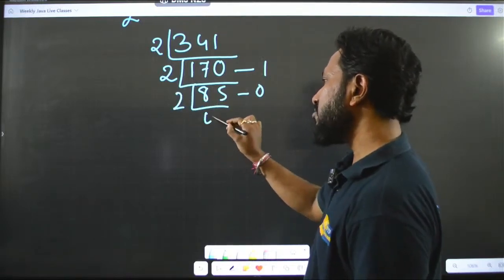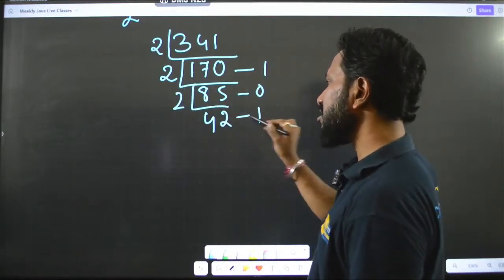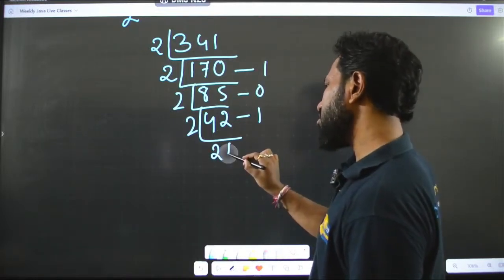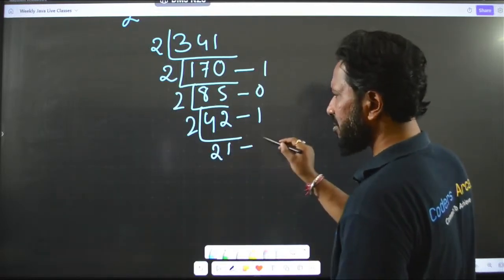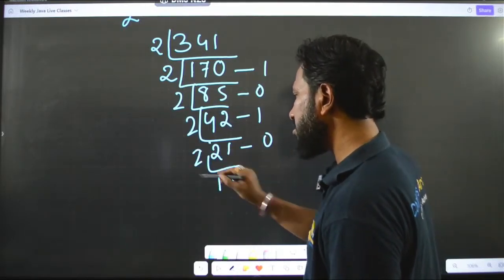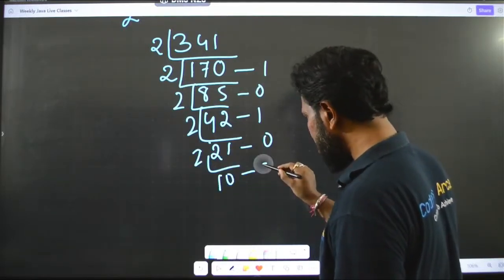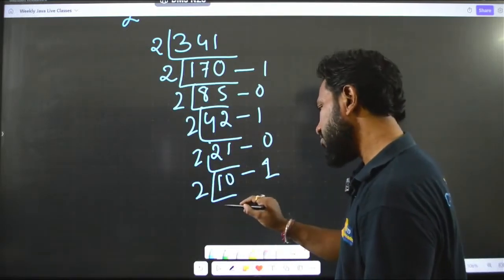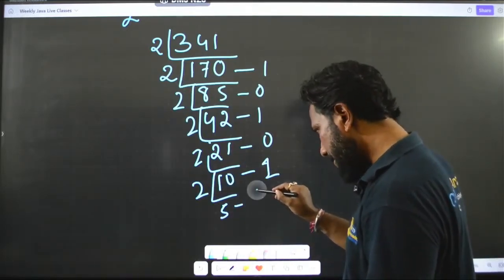Then 2 4s are 8, 2 2s are 4, then remainder is 1. Then 2 21, remainder is 0. 2 10s are 20, the remainder is 1, odd number, right? Then 2 5s are 10, remainder is 0.